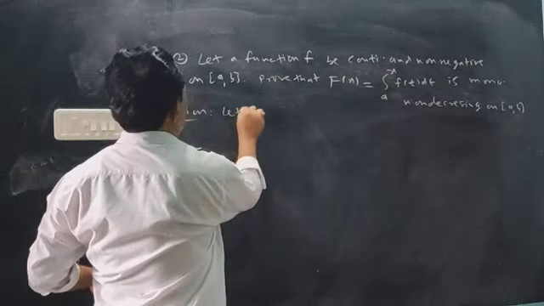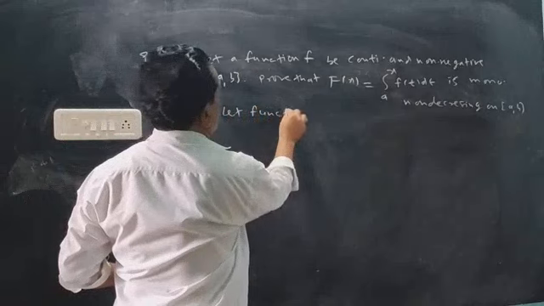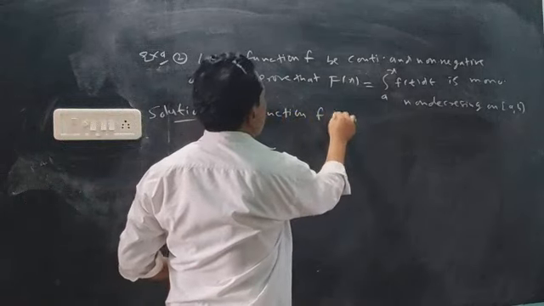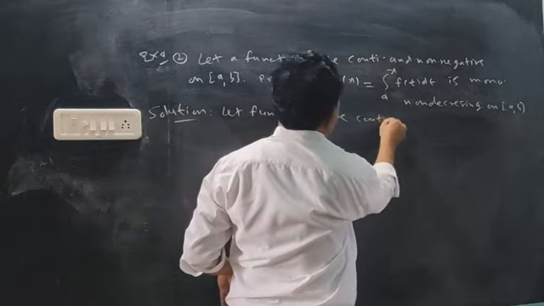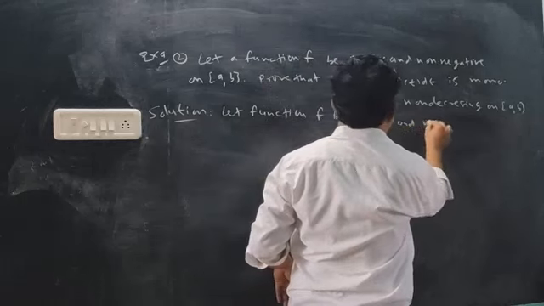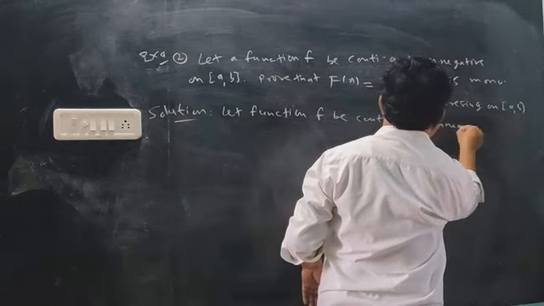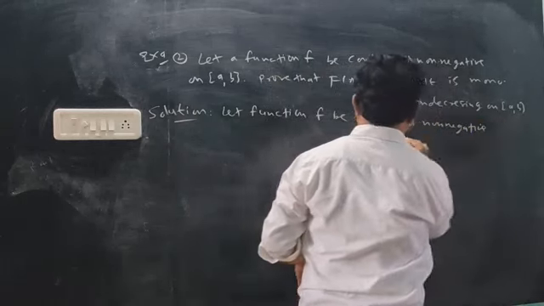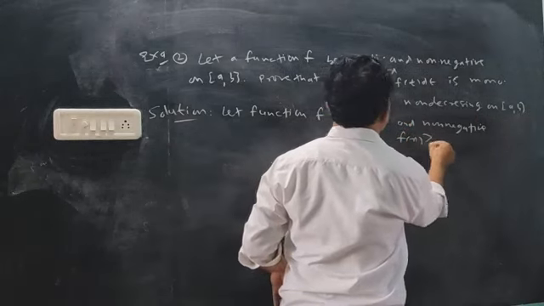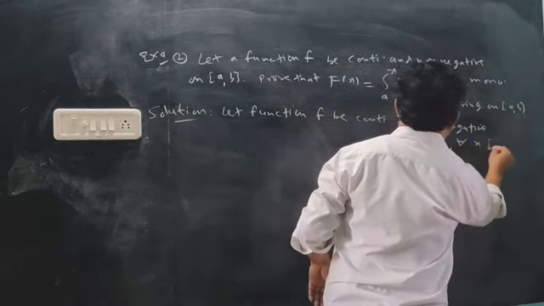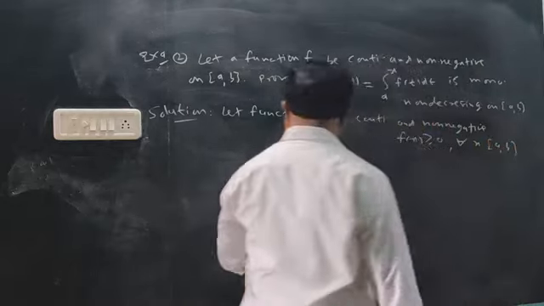Okay, so let function f be continuous and non-negative. That means function f of x is positive for all the x's that lie between a and b.